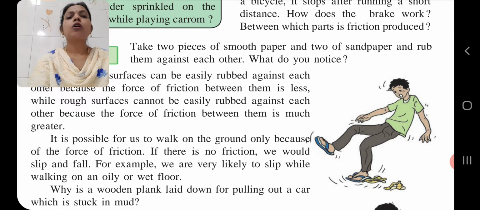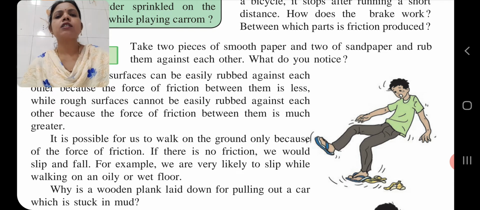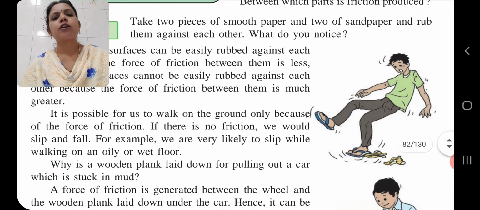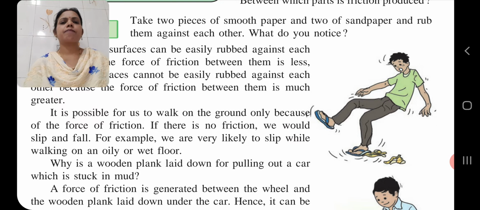Another example: why is a wooden plank laid down for pulling out a car which is stuck in mud? Because it can be removed properly through the plank, and that is an inclined plane. Because of this, the car will move out of the mud easily.